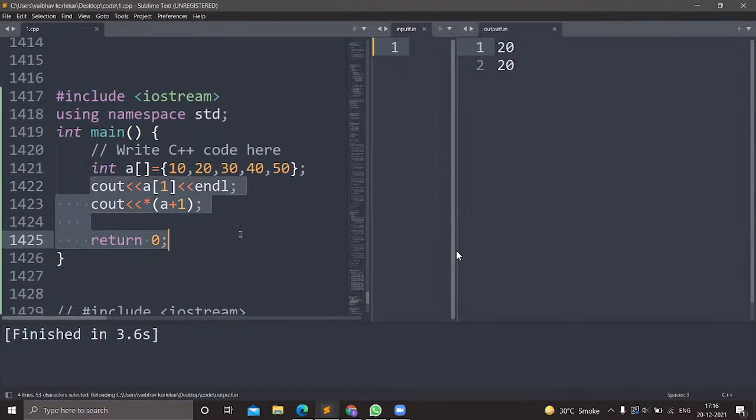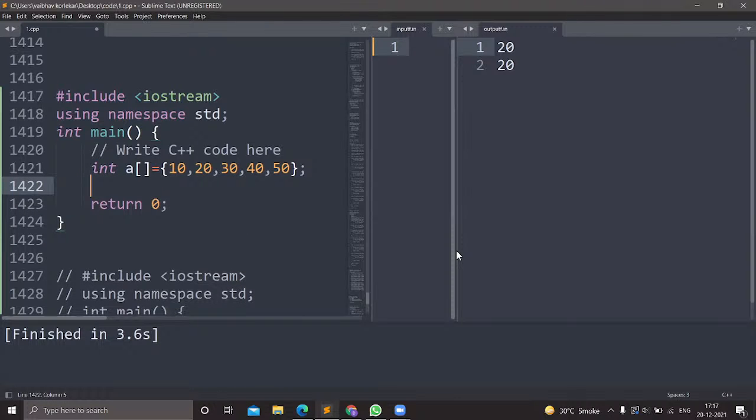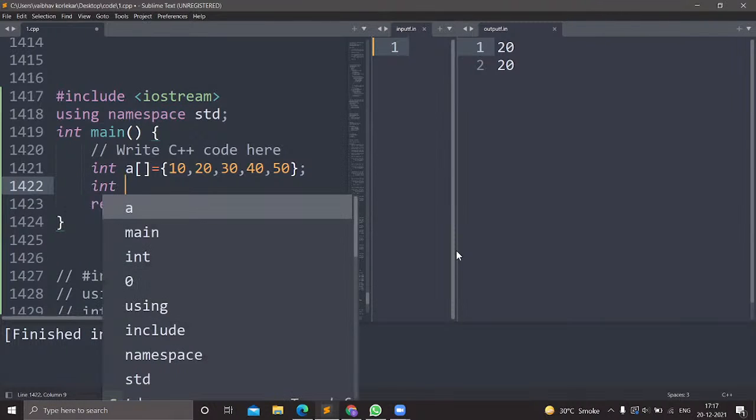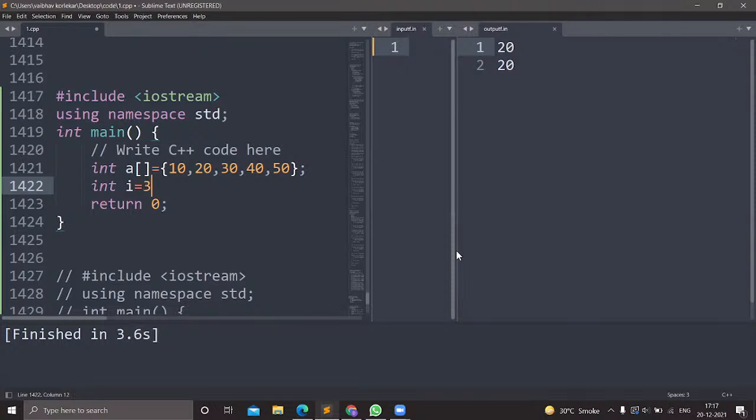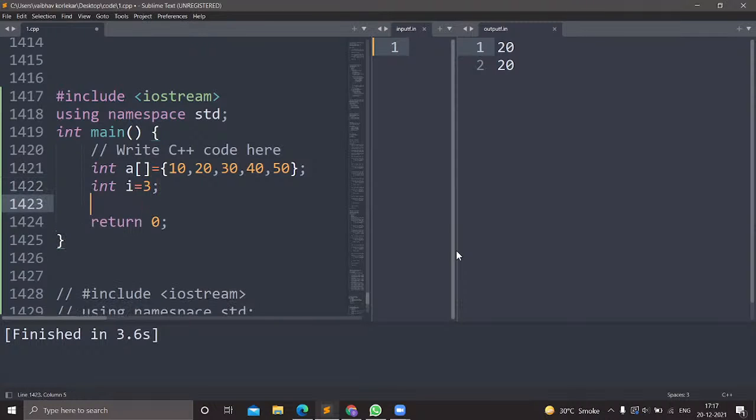I have one more question for you. If I declare int index i is equal to 3, and I want to print cout a of i, what will be the output? It will be 30, right? Everybody knows this. We have covered it in the previous sessions. A index i is 30. Sorry, 40. Yes, it starts from 0, so 40.